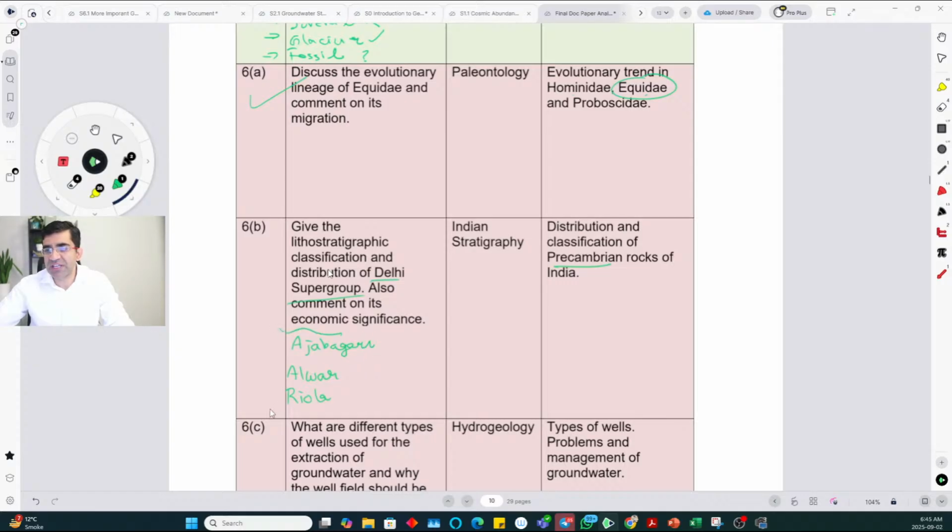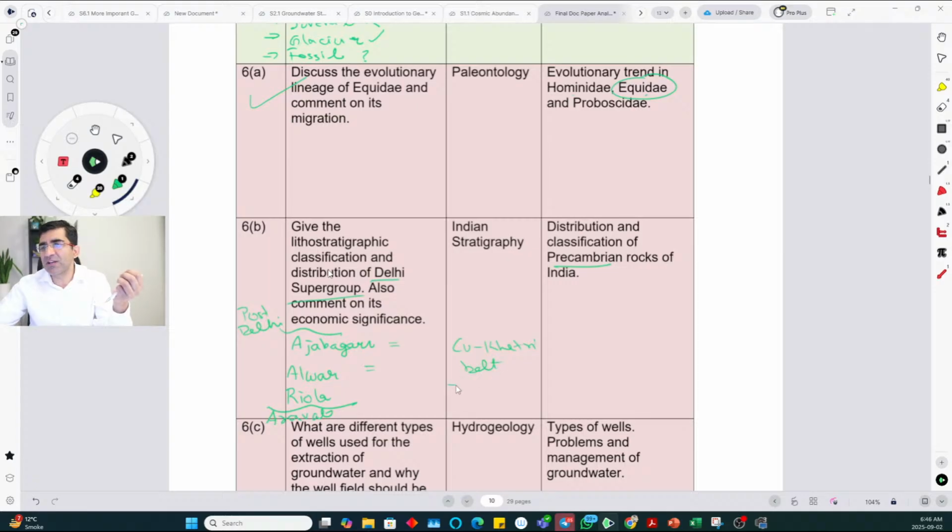So if you have gone through the standard syllabus or PYQs, you would be able to answer these questions. Basically you have to mention that at the base it is the Aravali supergroup, and above it you get post Delhi. And then these Ajabgarh, Alwar, Rayola, they can have their own equivalents somewhere. If you want to mention them, you can mention those as well. Overall, in the Aravali group is where you find most of the lead, zinc, copper mineralization. But if you talk specifically about Delhi supergroup, the important thing is the copper Khetri belt.